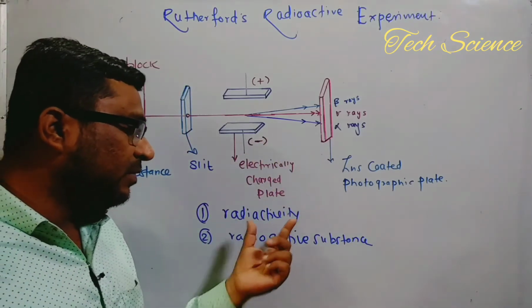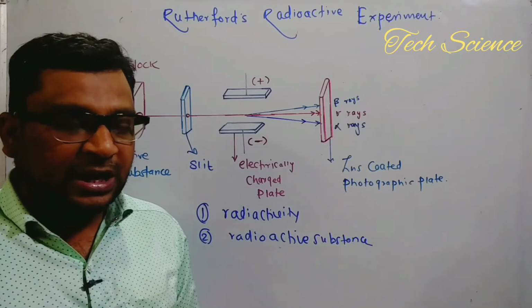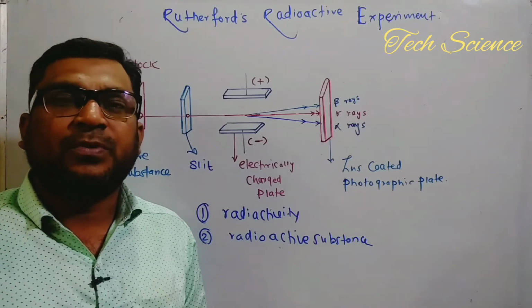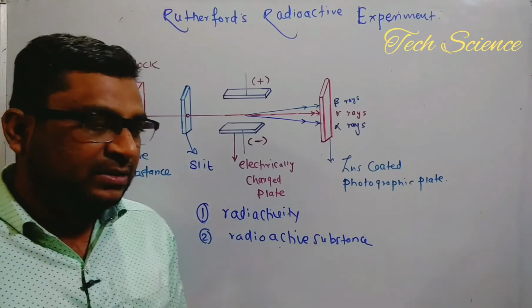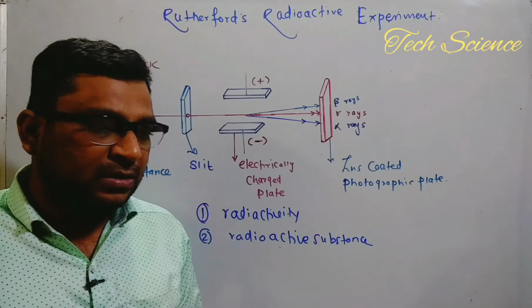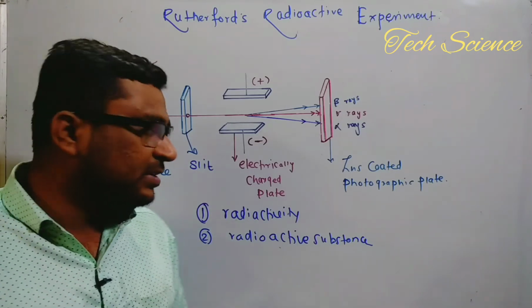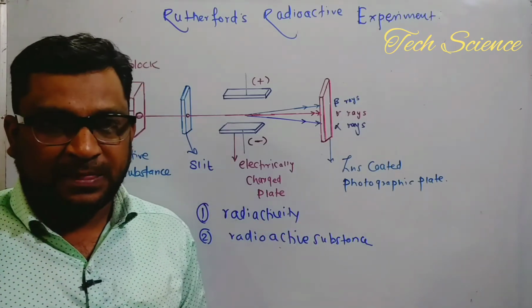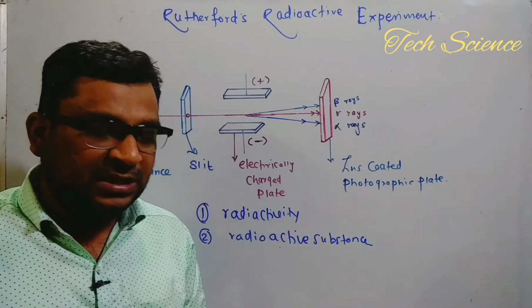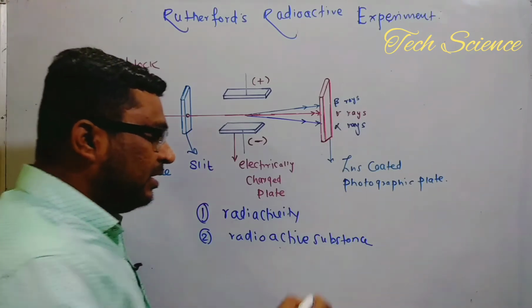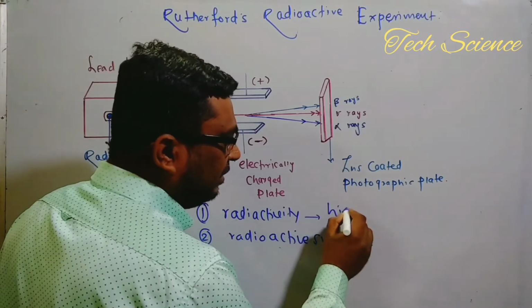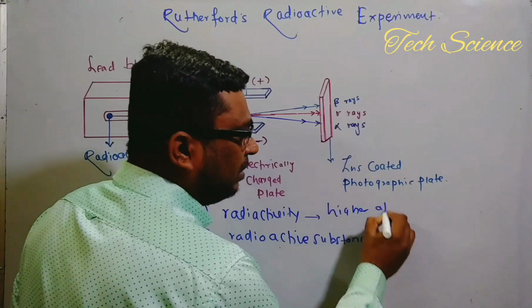What exactly is the meaning of the word radioactivity? Radioactivity is a kind of property, and the substances in which this radioactive property is present are called radioactive substances. First, they have a higher atomic mass.